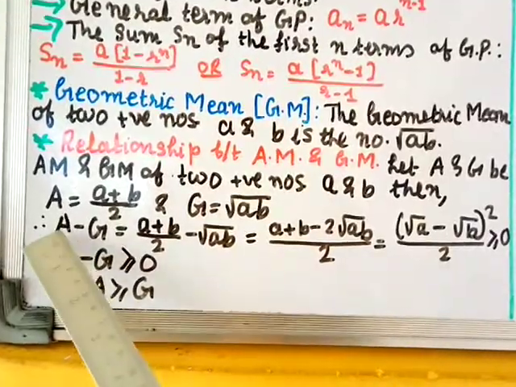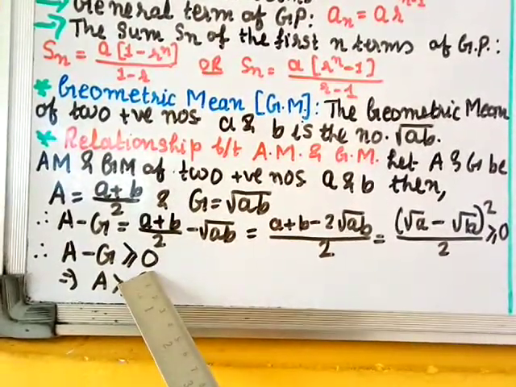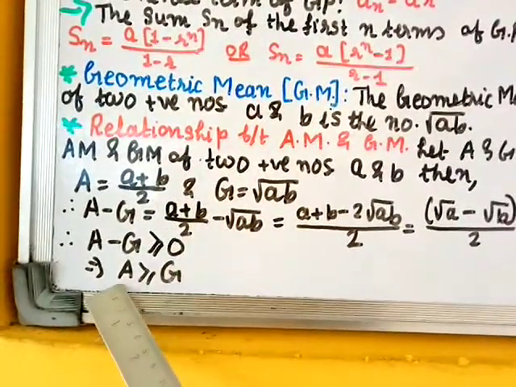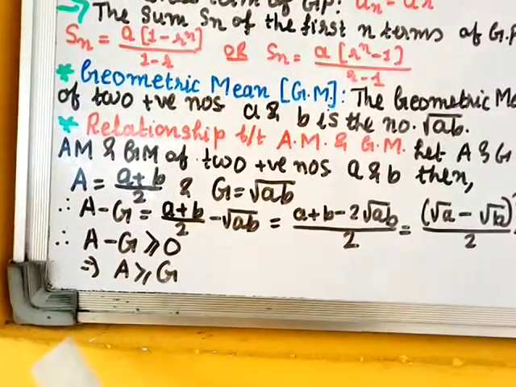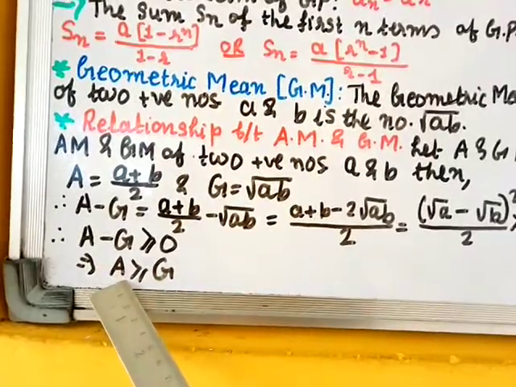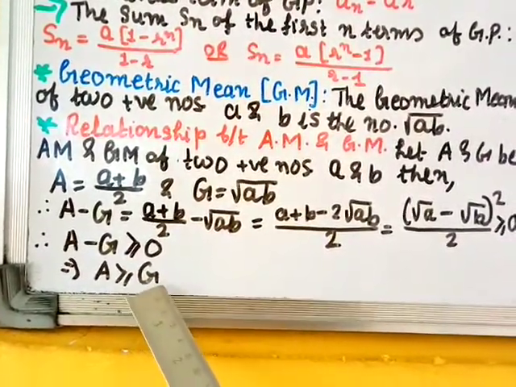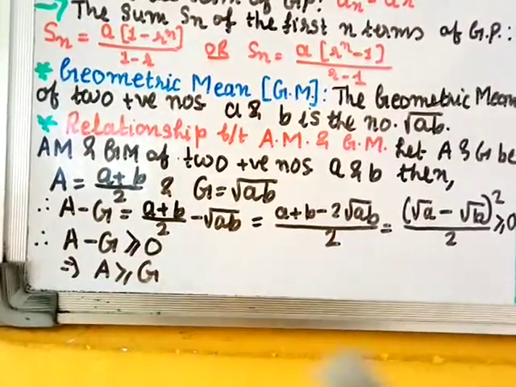So what have we proved? A minus G is greater than or equal to 0, right? A minus G greater than or equal to 0. If you transfer G over here, you get A greater than or equal to G. What does this mean? That arithmetic mean is always greater than or equal to geometric mean. So A is always greater than or equal to G, or AM is greater than or equal to GM.